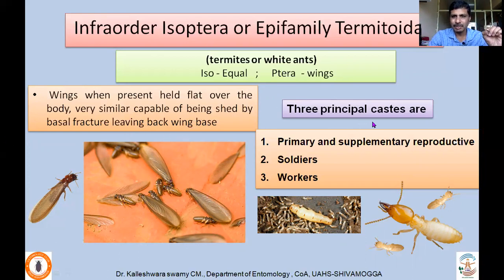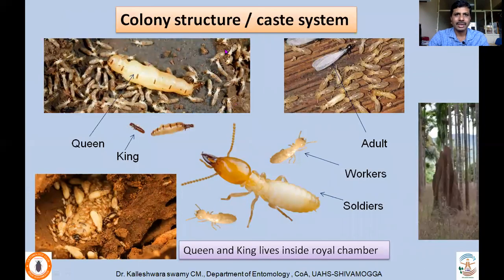There are 3 principal castes: primary reproductives. Whenever the primary reproductives die, supplementary reproductives develop. Additionally, very importantly, there will be soldiers and workers. These are the three principal castes present in a termite colony. The colony structure or caste system includes the queen. Usually there will be only one queen in a termite mound; many of them are mound building, and many species do not have the ability to build a mound. Remember this point. And there will be a king.